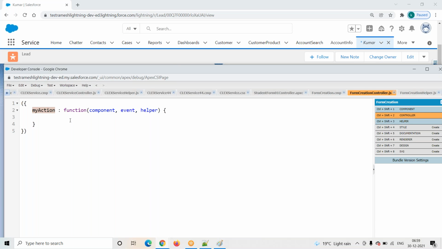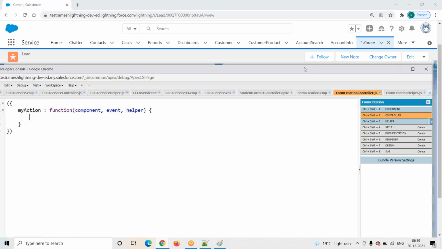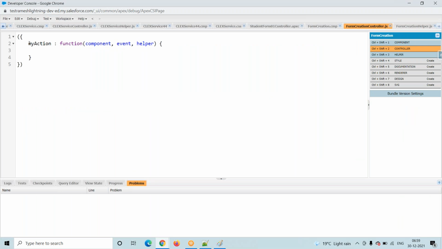So here we have to write our logic completely inside. This is completely a JavaScript file, and it is inbuilt available. See here, this is one method. How do we generally write a method? Public void m1, open bracket, close bracket, and these are the parameters, like String and some other parameters. Here they are also writing the same thing. What is your method name? My method name is m1. And here they will call it a function because this is JavaScript.